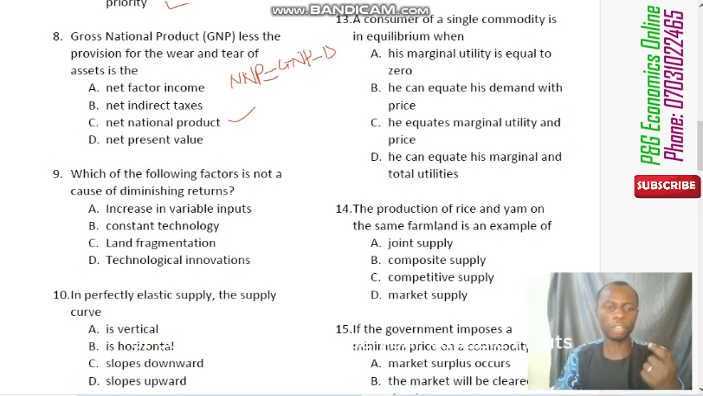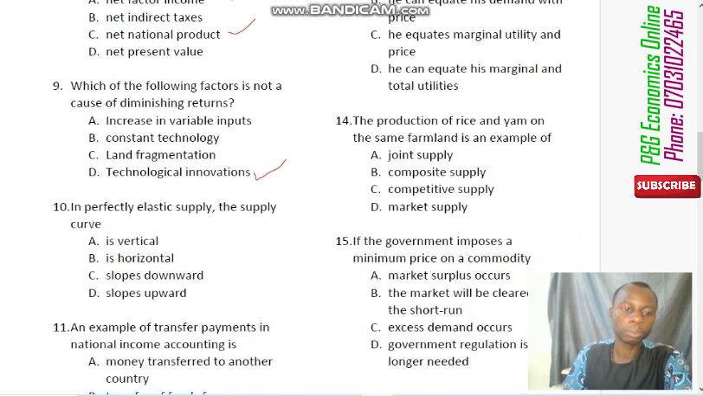Of course, if you increase your variable inputs, it will cause it. Constant technology, that you are not changing your technology, you keep on using the same technology over time. After some time, some of this technology becomes obsolete, it is just taken out, and that can also cause diminishing returns to set in. Land fragmentation can also be a factor too. But the only thing that cannot cause diminishing returns is technological innovation. As a matter of fact, when you get involved in technological innovation, it tends to do well for your output level.